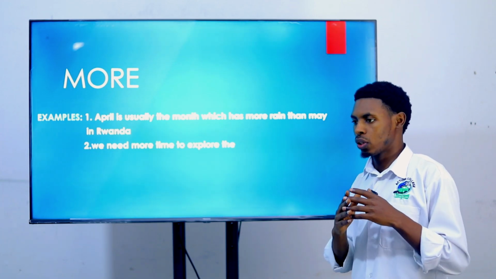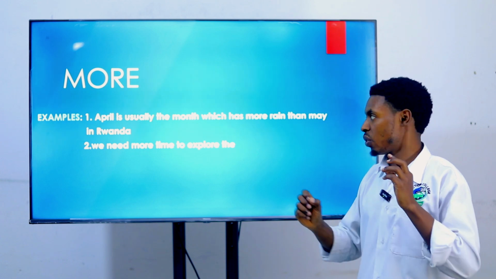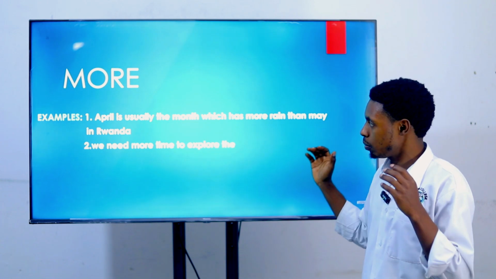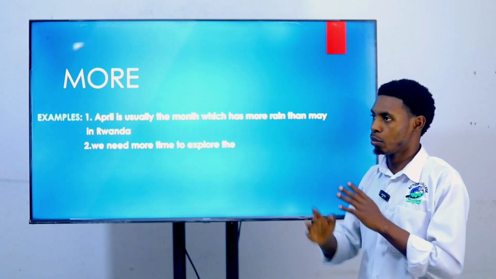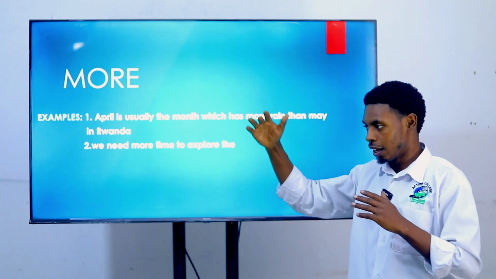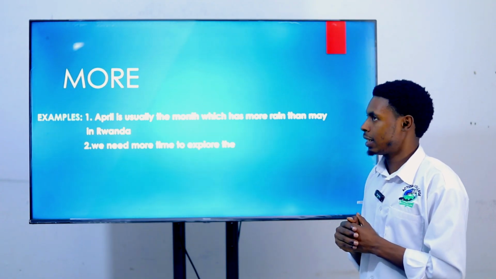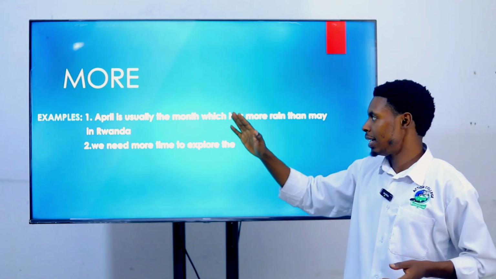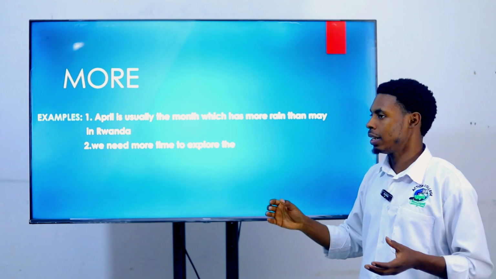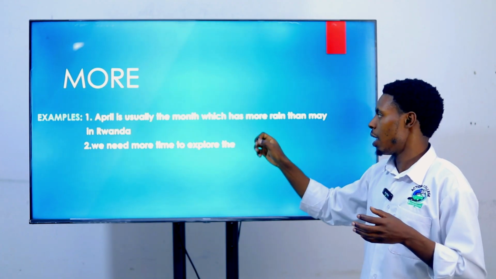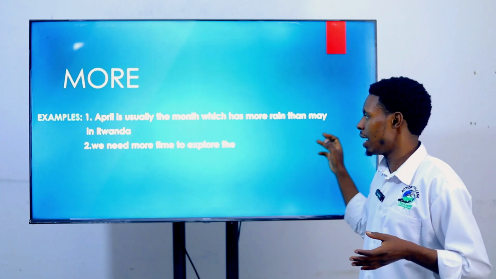When we talk about the month in which it rains much, we are going to come here with the first one, which has more rain than another one. If in March it rains more, it means that there is much rain, right? So when you compare it in a comparative degree, it's going to be: April is usually the month which has more rain than May in Rwanda.